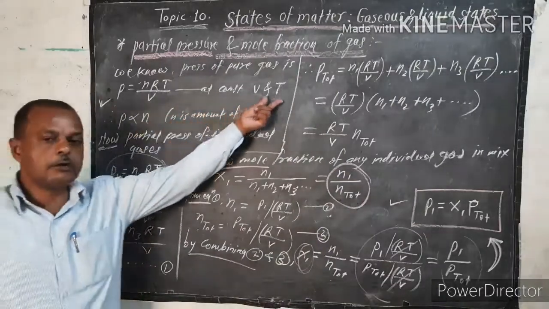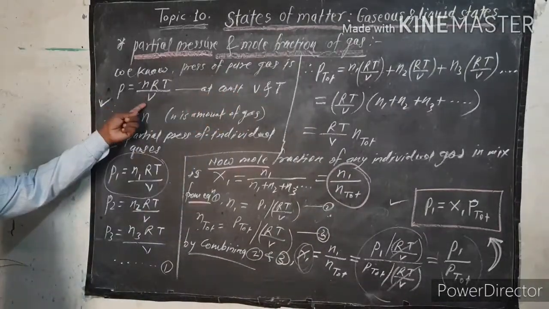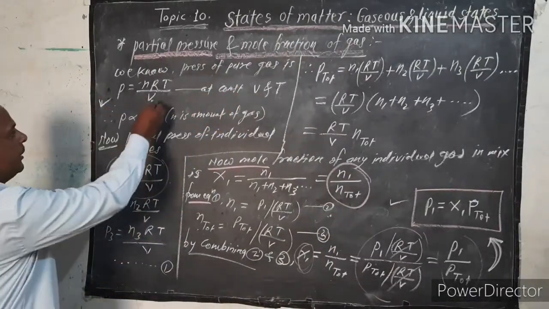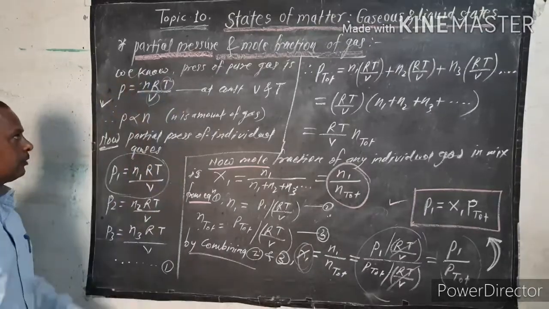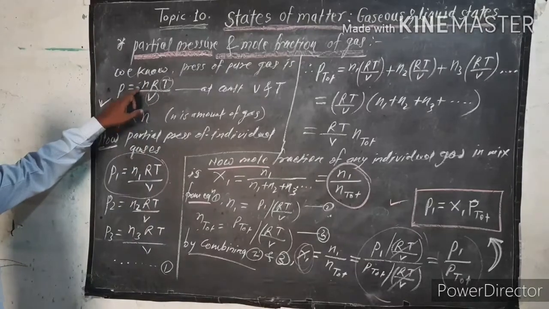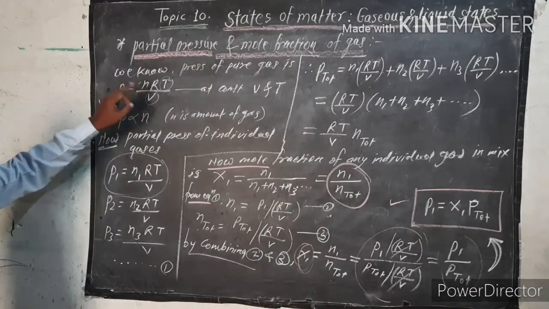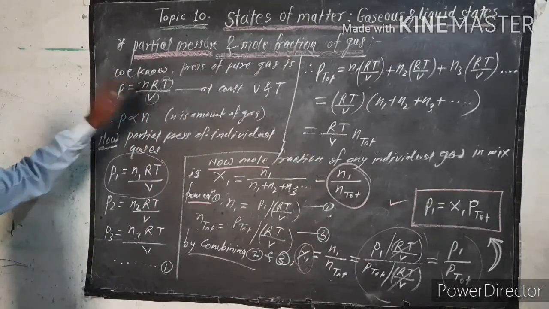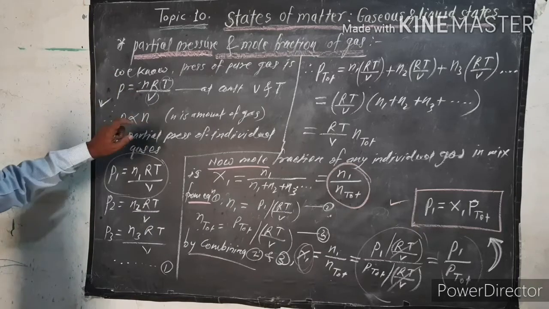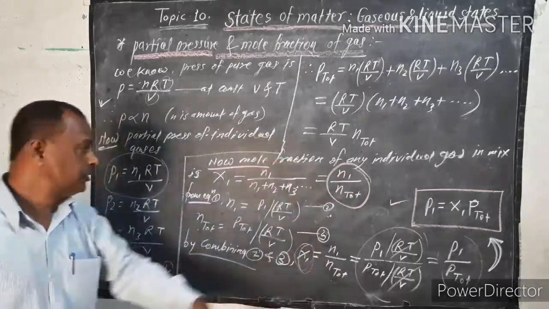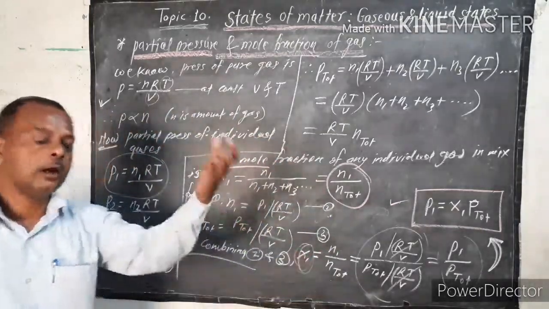Now look here: at constant volume and temperature, what happens? V is a constant, T is a constant, and we know that R is also constant. So the only remaining term is n, the number of moles, which is the amount of gas. Therefore P is directly proportional to n.